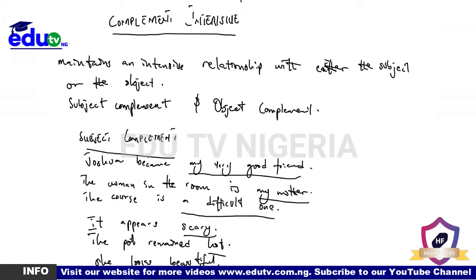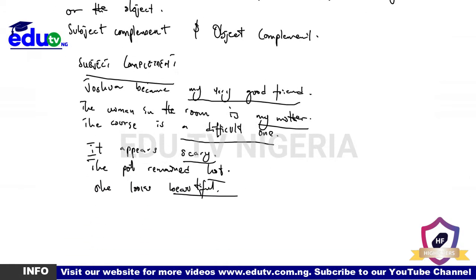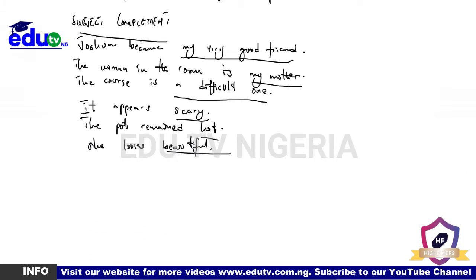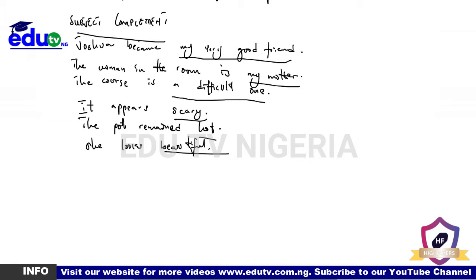Beautiful. Now, looking at all of these examples, you would see that my very good friend in the first sentence refers to Joshua, am I right? So, who became my very good friend, or what did Joshua become my very good friend? The woman in the room is who? My mother. So, my mother refers back to the woman in the room.